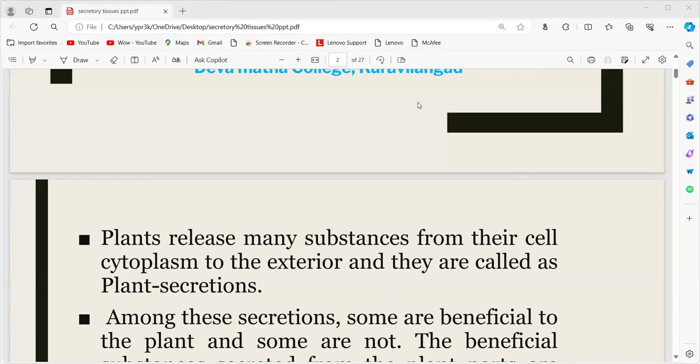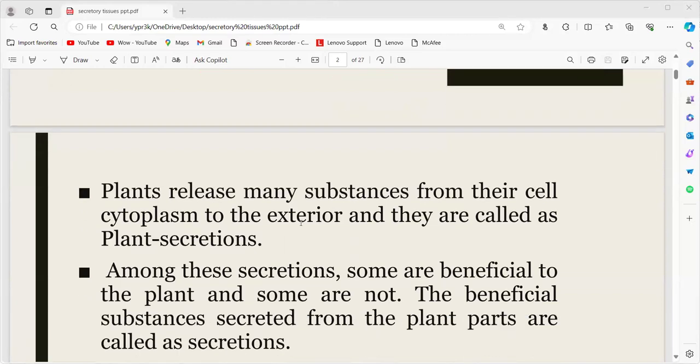This is also important in view of competitive exams. So today we will discuss these secretory tissues. Another name for secretory tissues is special tissues. Generally plants release many substances from their cell cytoplasm to the exterior. They are called secretions, or sometimes plant excretions. These substances are released by some special type of cells.